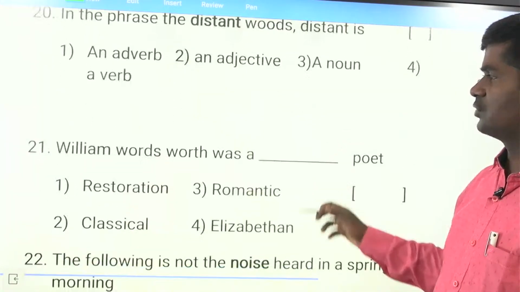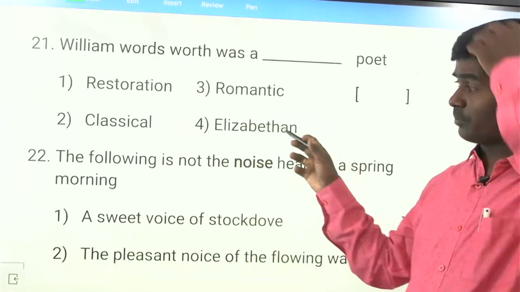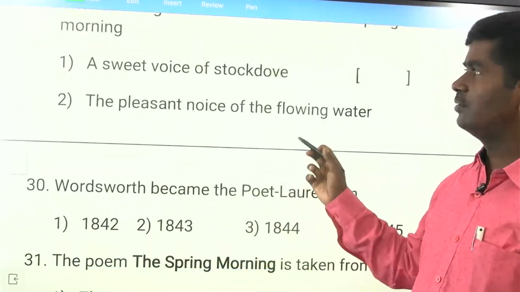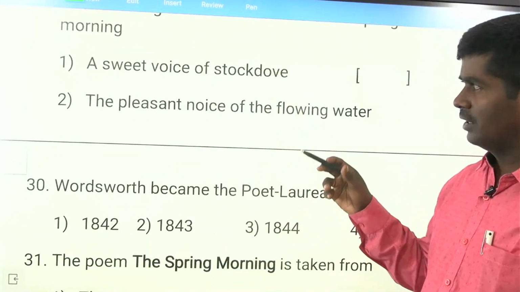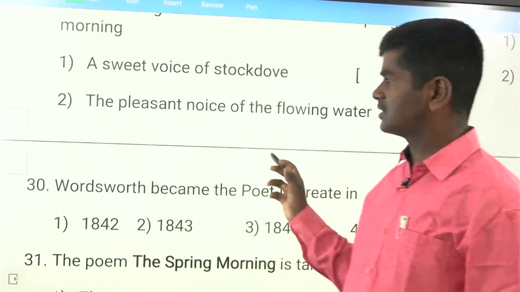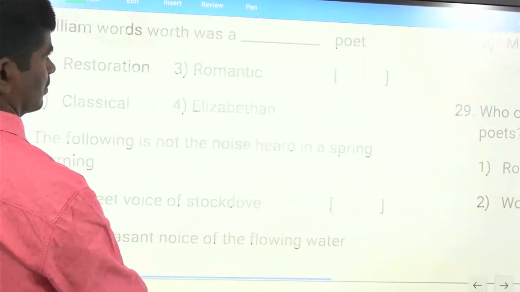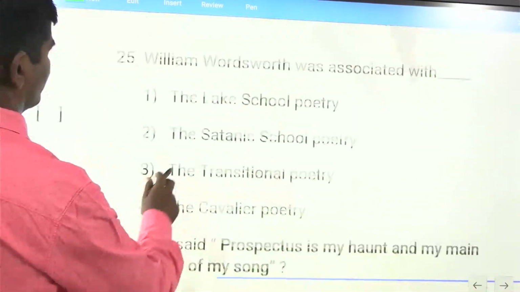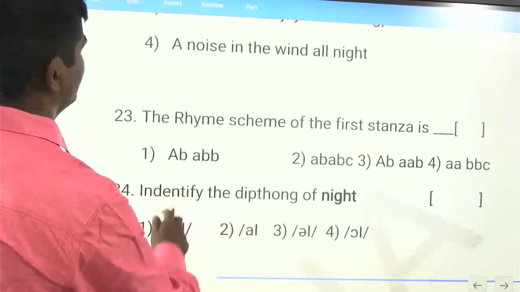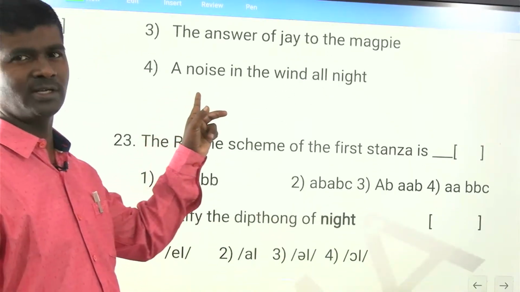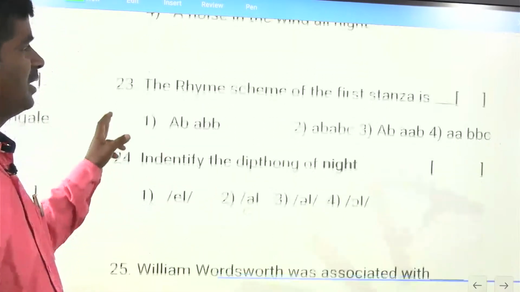William Wordsworth was a romantic poet. The following is not a noise heard in the spring morning. A sweet voice from the stockdove, correct. Pleasant noise of the flowing water, correct. The answer is the magpie, the noise in the wind all night. So answer is the fourth one. They also ask the rhyme scheme.